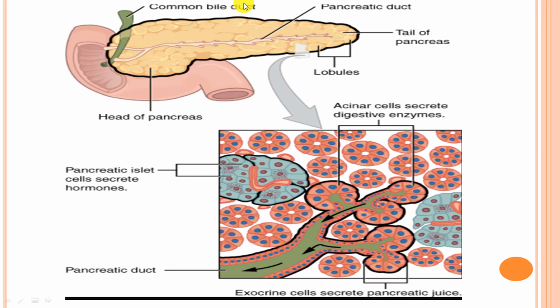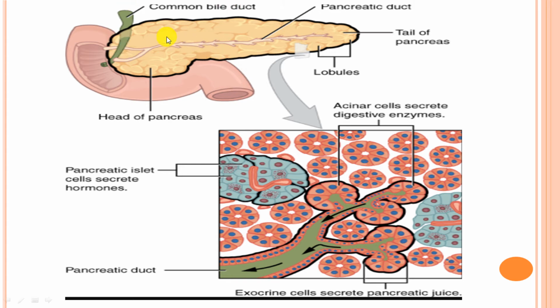Here in this diagram we can see this broad part of the pancreas is known as the head of the pancreas. Here is a longitudinal part known as the tail of the pancreas, and the middle part is known as the body of the pancreas. The head of the pancreas is directly connected with the duodenum, the first part of the small intestine. Here from the superior portion one common duct is coming, known as the common bile duct, and from here the Wirsing duct combines with it to form the ampulla of Vater, which opens into the duodenum.